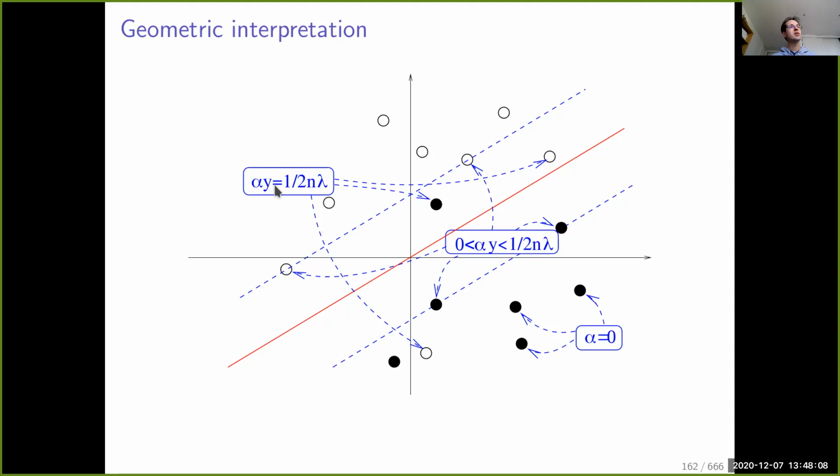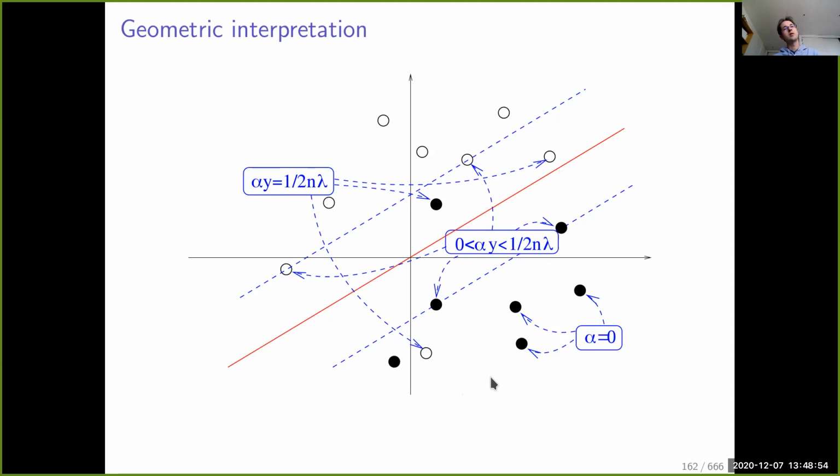Now we also have points that are hitting one side of the interval, meaning alpha y is equal to C. These correspond to points where the margin is indeed smaller than 1. For example, here this one is misclassified, meaning the margin is negative. Here this white dot is well classified, but the margin is between 0 and 1. This white dot here is misclassified, meaning that the margin is also smaller than 1. It's even here smaller than -1.